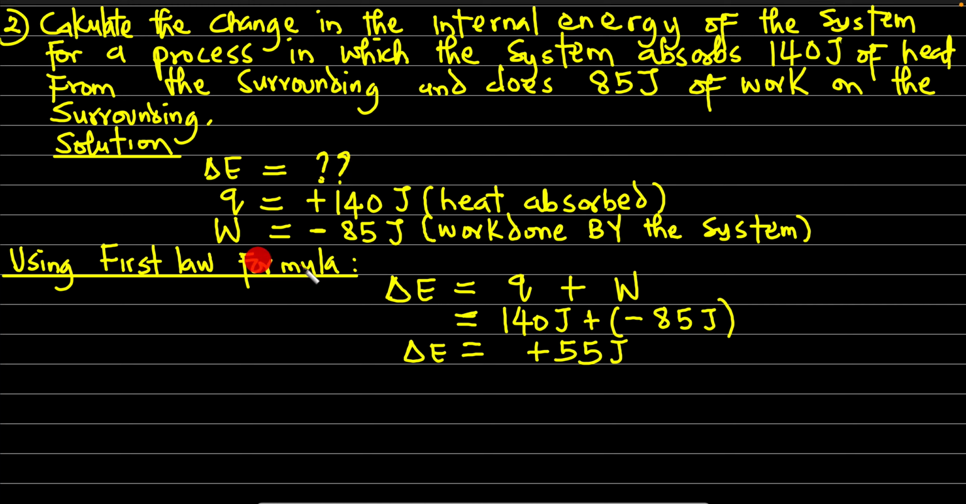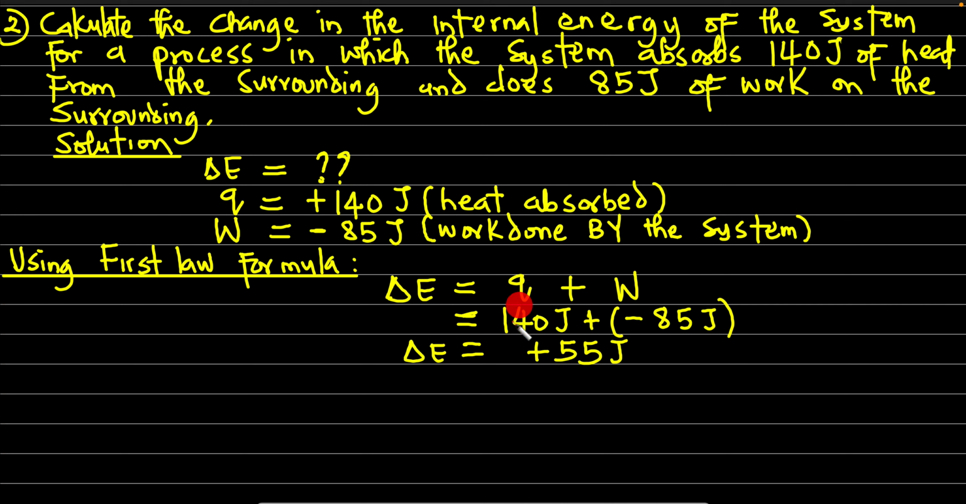Okay, so using the first law of thermodynamics, we say delta E equals Q plus W. Our Q here is 140 joules, positive. I could equally disregard the plus, it's still the same thing, but if it is minus, I will not disregard it.